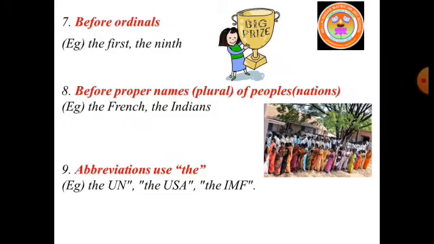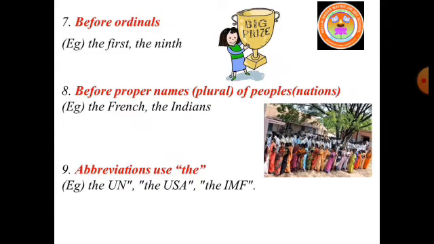The should be used before proper names which are in the plural form, and before the names of people of nations. For example, the French, the Indians. The Britishers ruled over the Indians for more than a century.